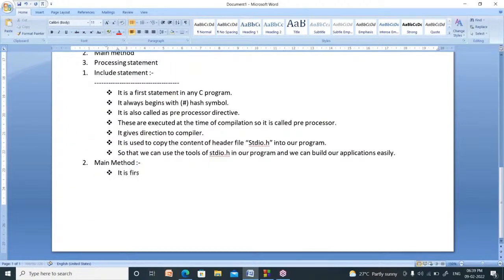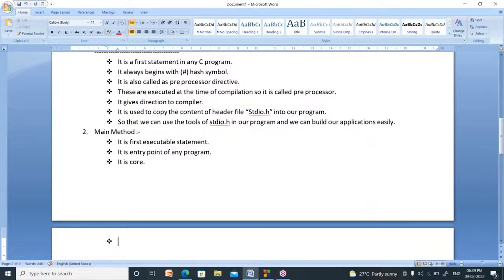It is the first executable statement. It is the entry point of any program. Your program will be executed from the main method only. Right. It is a very, very important function. So it is core.